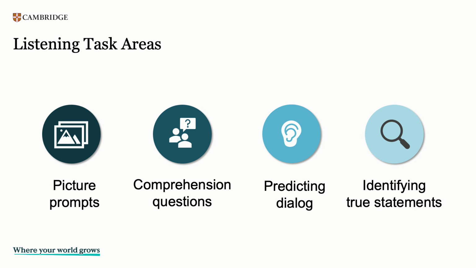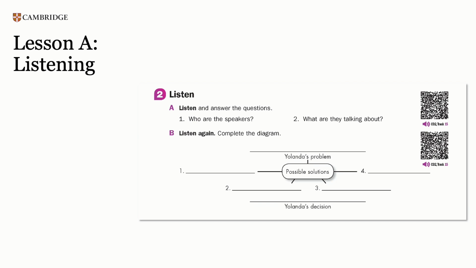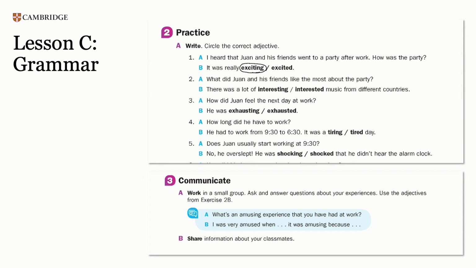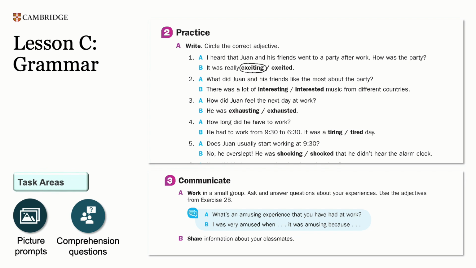Here are just a few examples of how closely the activities in Ventures mimic STEPS and how well Ventures prepares students for what they will see on the actual tests. Lesson A, Activity 2. This activity features picture prompts and comprehension questions, like the test items on the CASAS tests. Lesson C, Activities 2 and 3. Here, the activities use picture prompts and ask students to complete conversations like those on the tests.